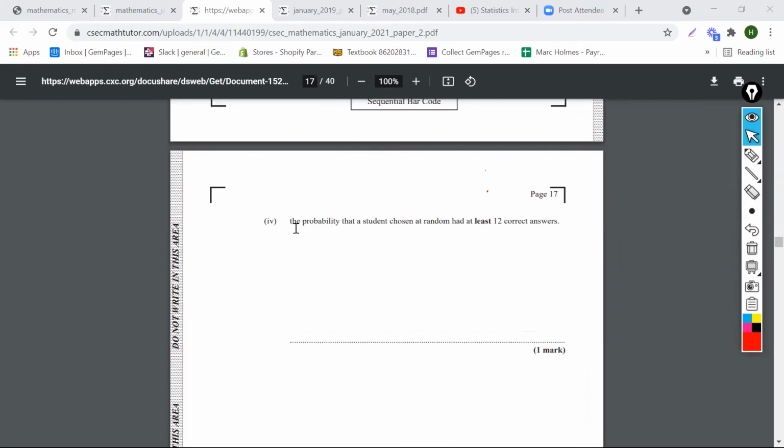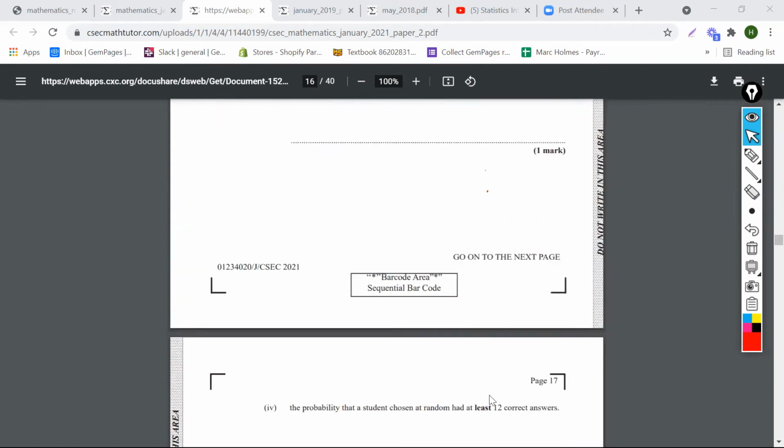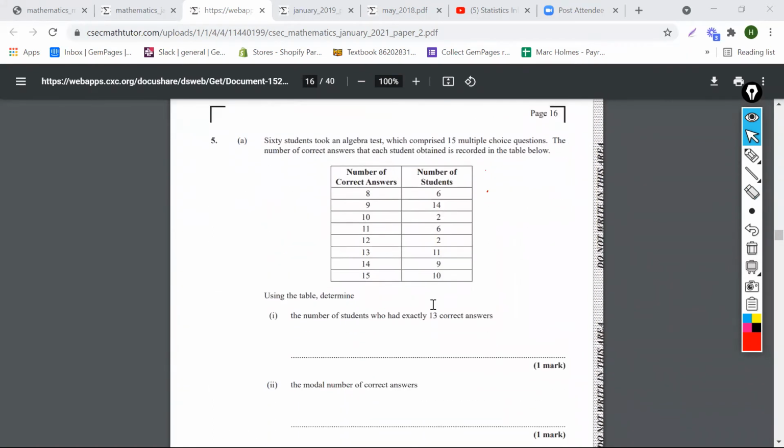And the next one here says the probability that a student chosen at random had at least 12 correct answers. Cool. At least 12 correct. So let's look at it, guys. Let's go back to the table. If they had at least 12 correct, that means they would have to get 12 out of 15, 13 out of 15, 14 out of 15, or 15 out of 15, right?